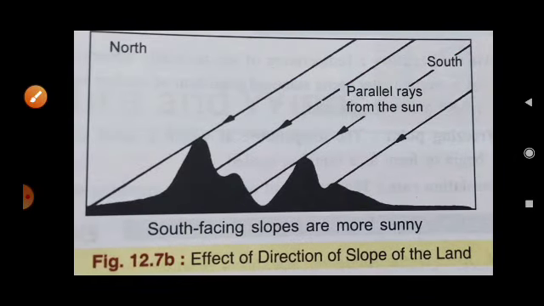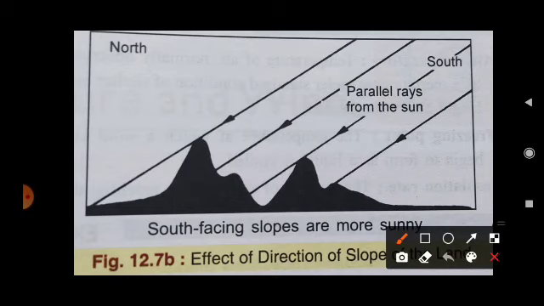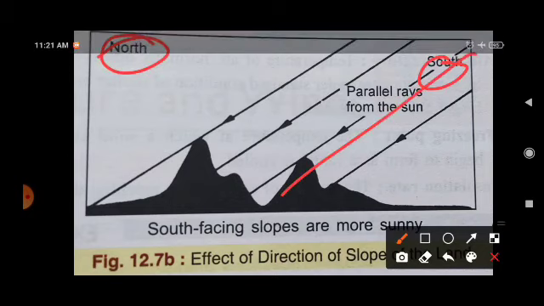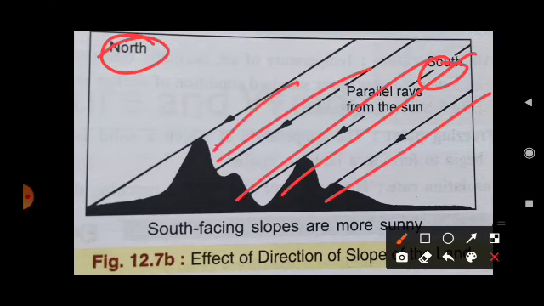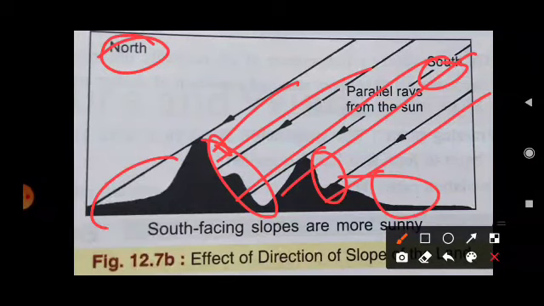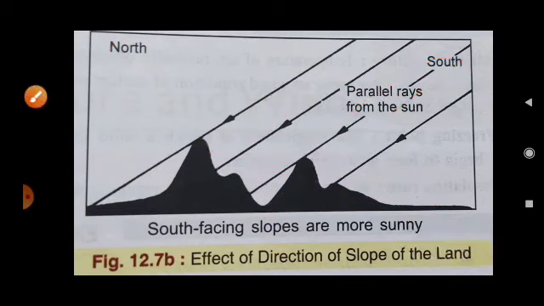This effect also depends on the direction. Just like here it is the north direction and here it is the south, so depending on the sun's direction, one portion gets more heating effect compared to the other, because it is not getting slanting sunlight but direct sunlight. So south facing slopes are more sunny.